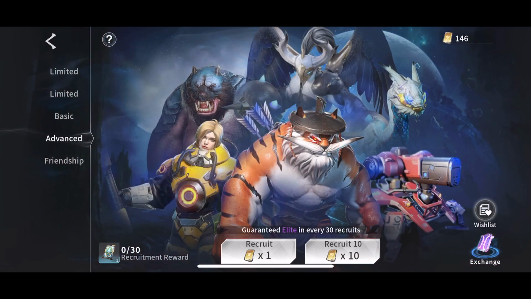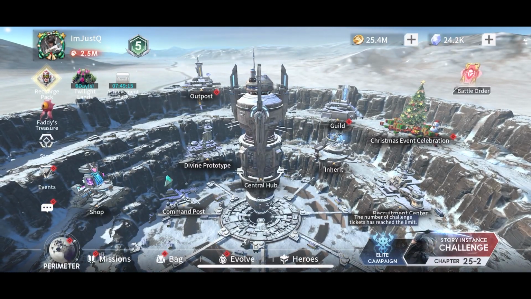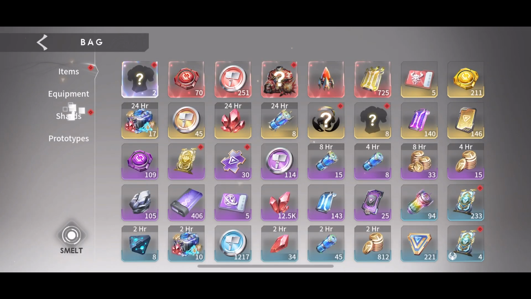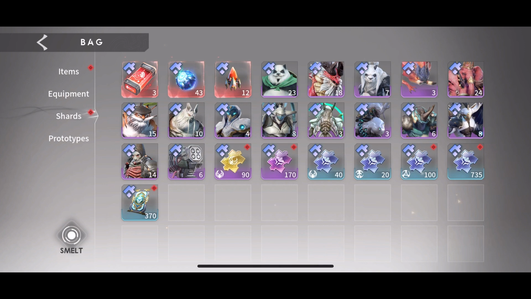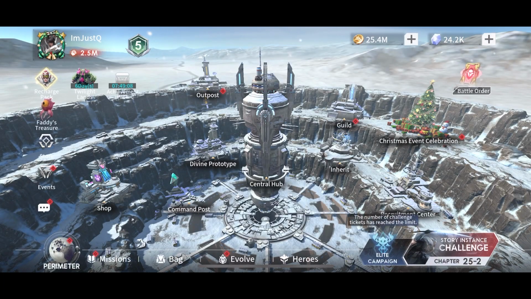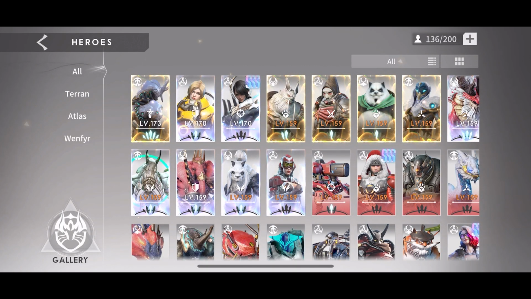I actually do have some advanced, so that's fine. If I run into a food issue, we can do that. We also check our shards. We don't really have any shards. I just pulled my shards not long ago. I think I was upgrading maybe my artist when I maxed them out.